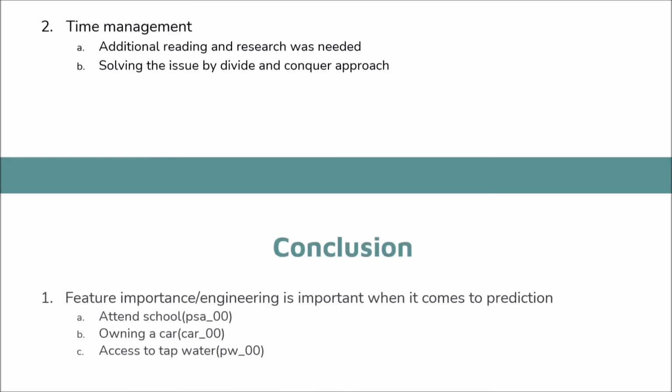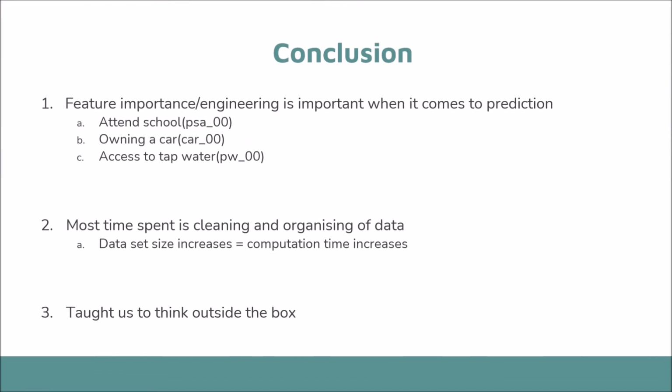Over the duration of this project, we realized that feature importance and engineering is a very important aspect. Using the correct variable directly affects how good the end result is. Hence we have found out that the top 3 variables are attend school, PSA_00, owning a car_00, and access to tap water, PW_00.